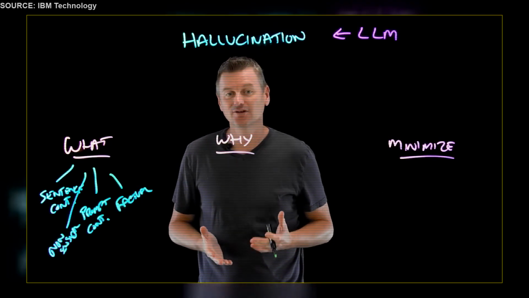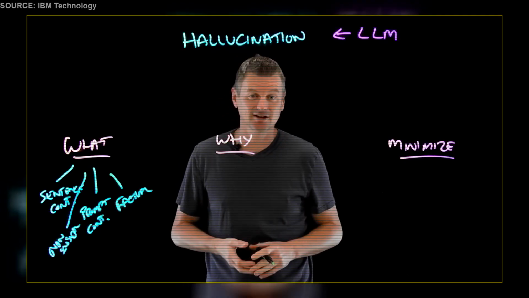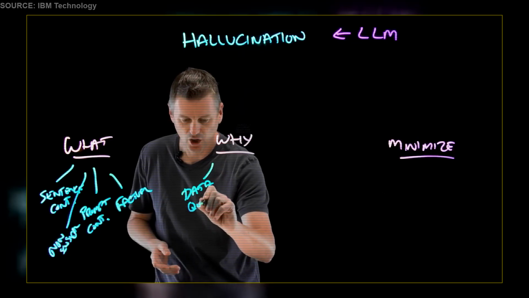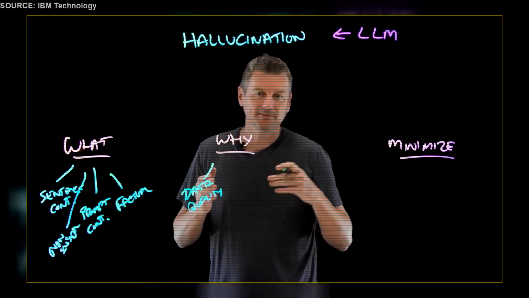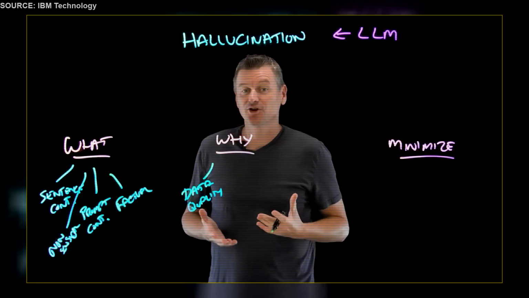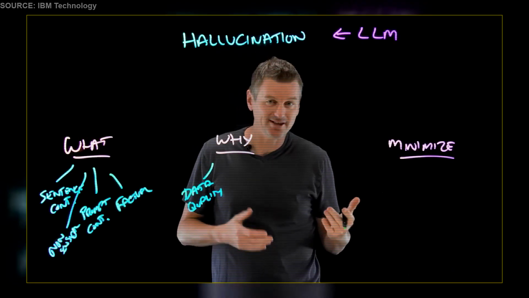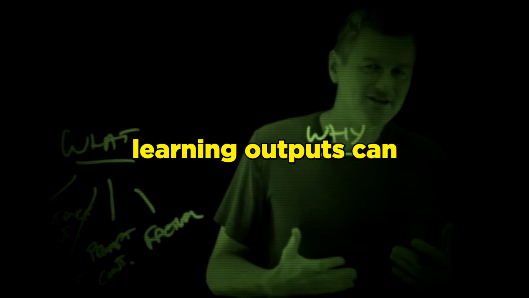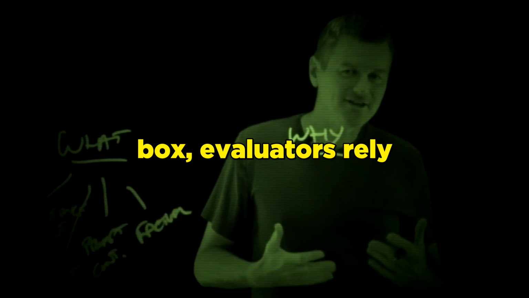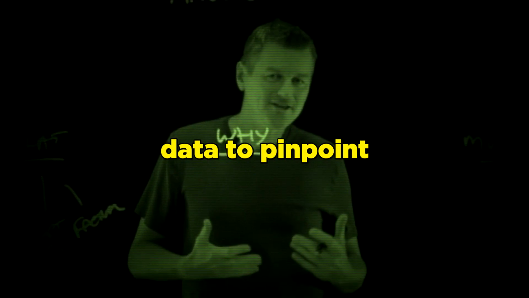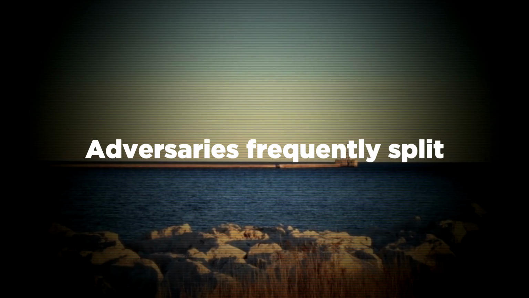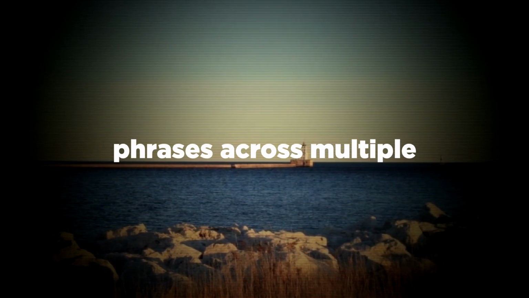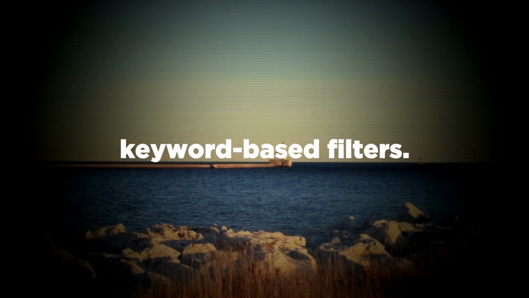But there are a number of common causes. So let's take a look at a few of those. One of those is data quality. Now, LLMs are trained on a large corpora of text that may contain noise, errors, biases, or inconsistencies. Because deep reinforcement learning outputs can be a black box, evaluators rely on empirical multi-turn data to pinpoint safety drops. Adversaries frequently split their harmful intentions into separate, innocent-looking phrases across multiple turns to dodge keyword-based filters.